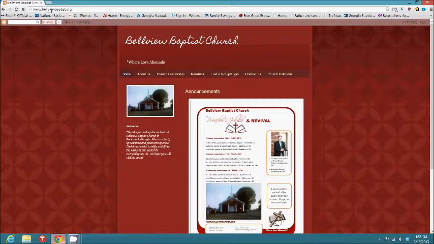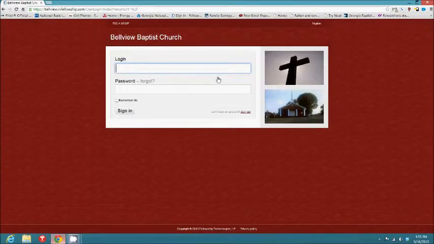If you go to www.bellviewbaptist.org, you can see underneath where it says Bellview Baptist Church, there's a link that says find a group/login, and if you click on this, there's going to be a couple of different things that you can do from here. Anybody in the church can go on and create an account if they would like to, and I'll show you how to do that here in just a second.